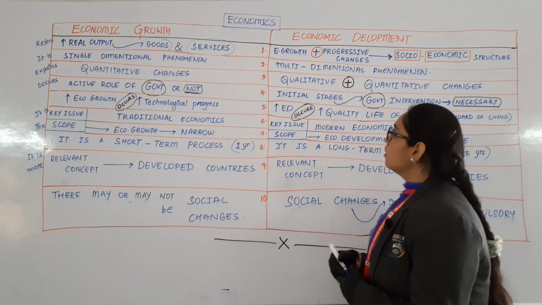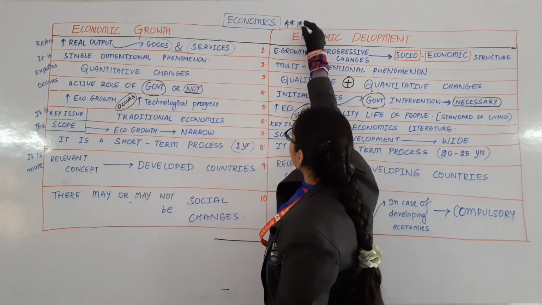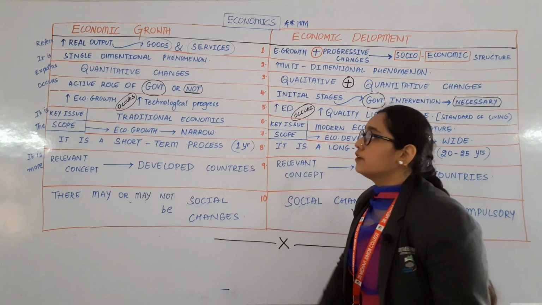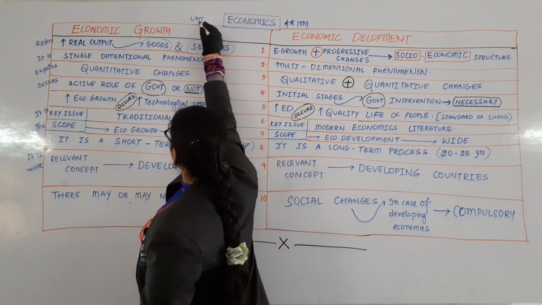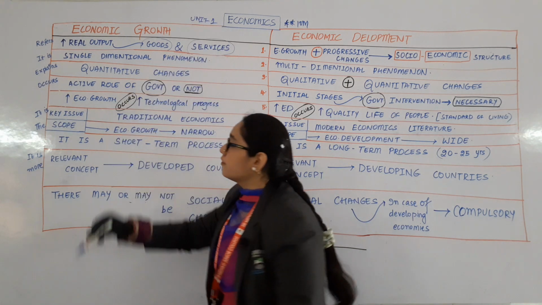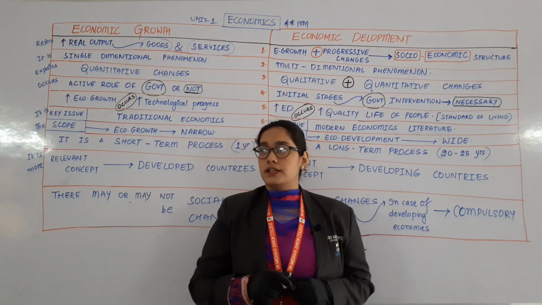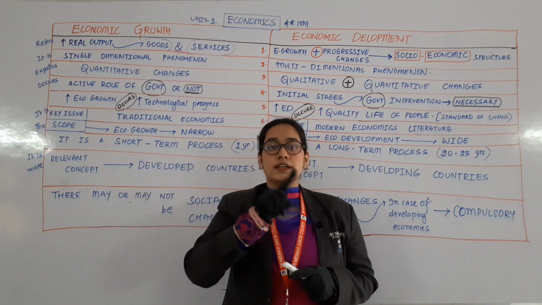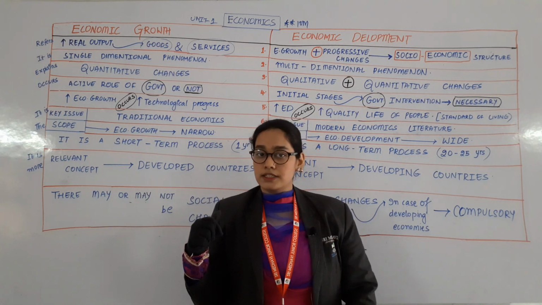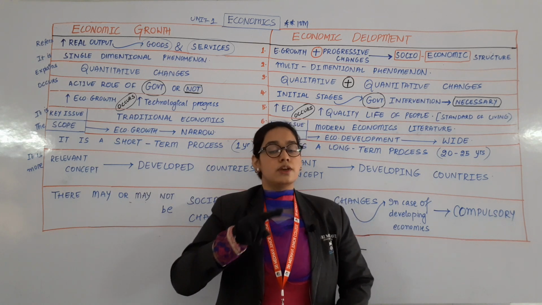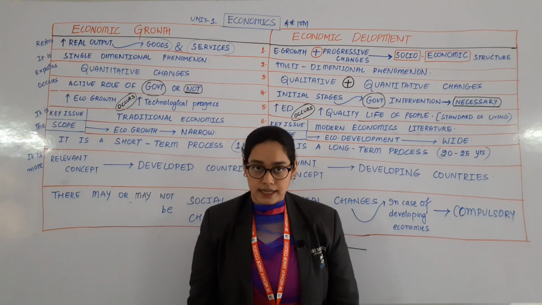This is also very important. A 10 marks question from your first unit. From your first unit, this is also a 10 marks question. That means in the previous class we read one 10 marks question and this is the second 10 marks question. From both of these you are going to get any one answer in your board of intermediate exam.